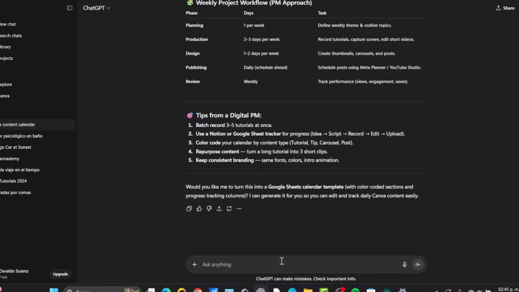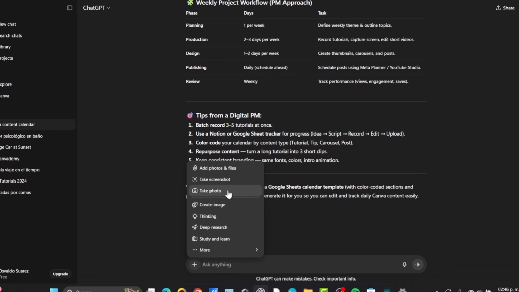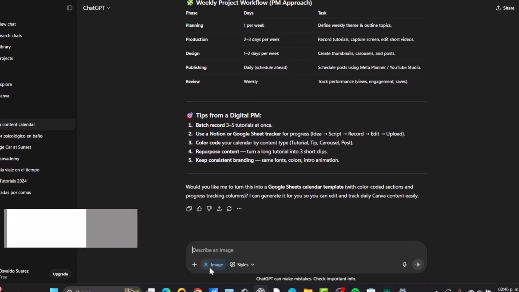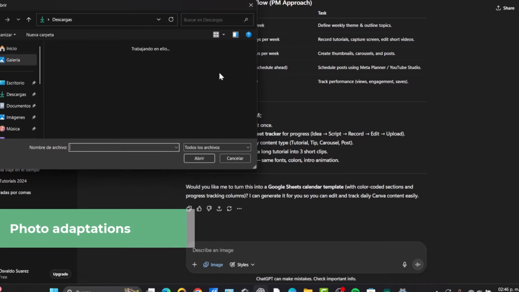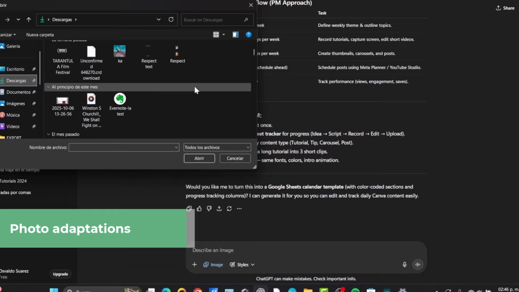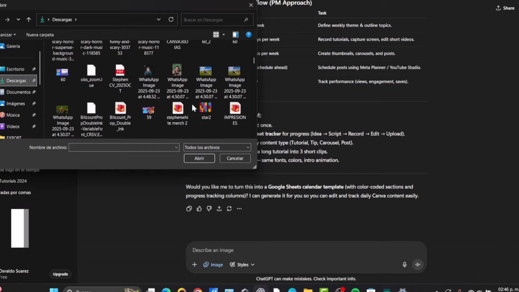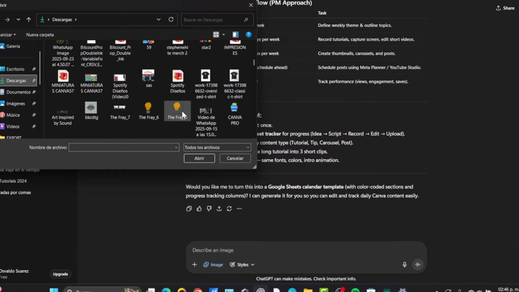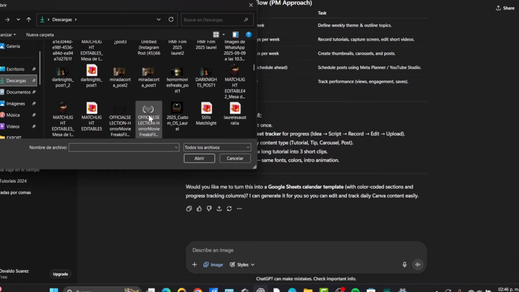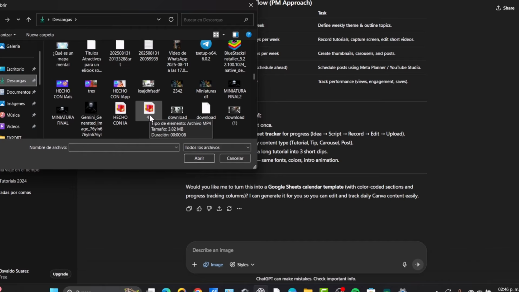But these are just a few applications that I can show you to enter here into ChatGPT. Last one, of course, is the adaptation of photos. So when you select, for example, an image, let's say you wanted to add photos from the files, and you go to the downloads. Let's say, for example, that I wanted to add an image that shows my actual face, or the face of an actual character. So I'm going to scroll a little bit down.